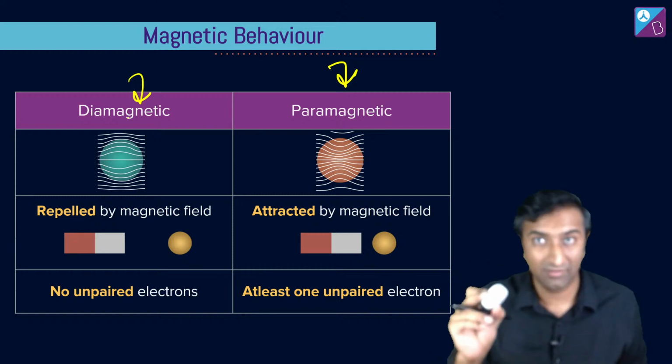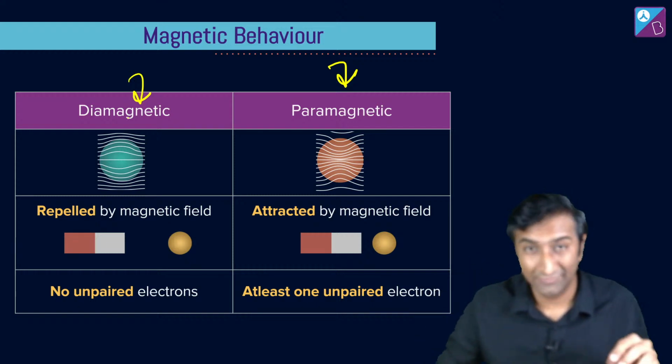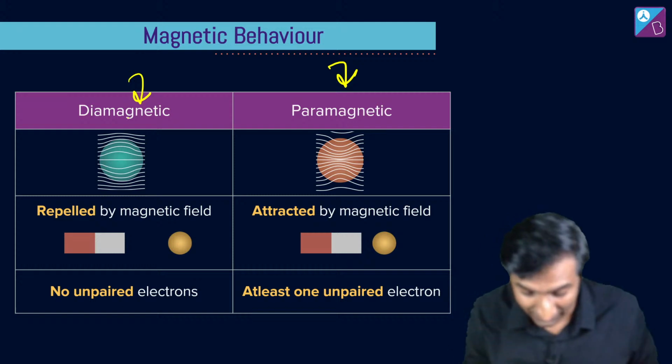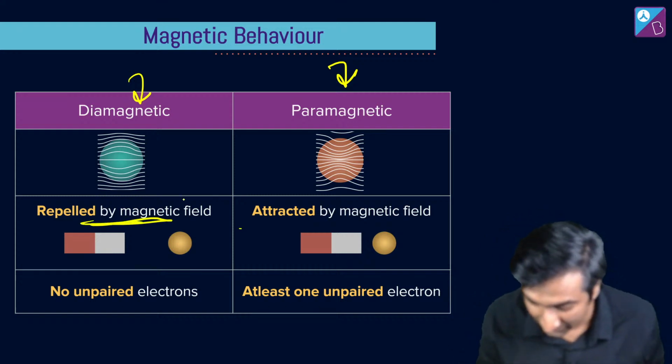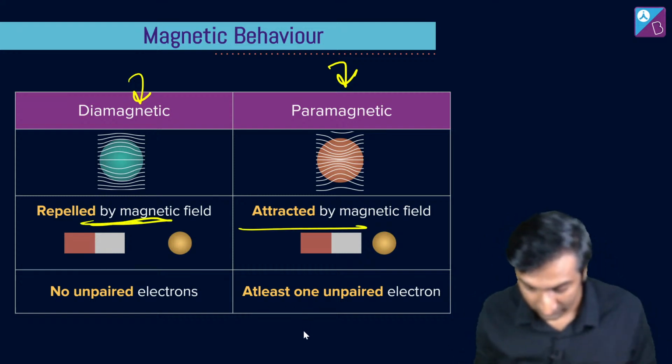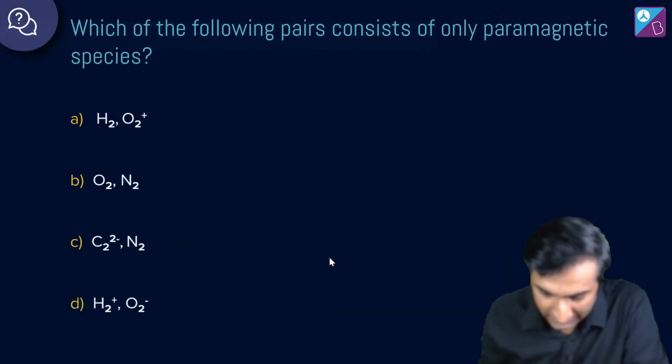Khair, plastic, if you put it in a magnetic field, nothing will happen. But if you put these guys, something will happen. It gets repelled. Okay, for diamagnetic; paramagnetic is attracted. Okay, all right, sweet. Next question.